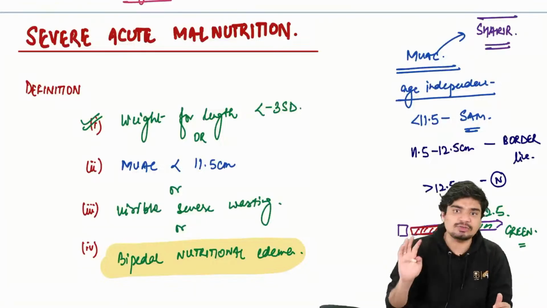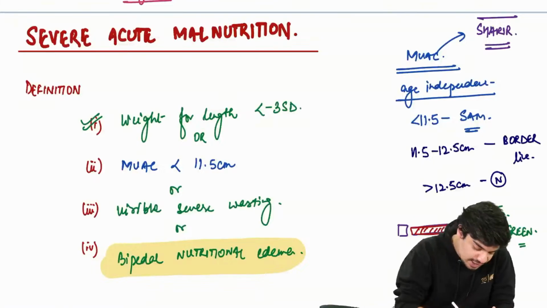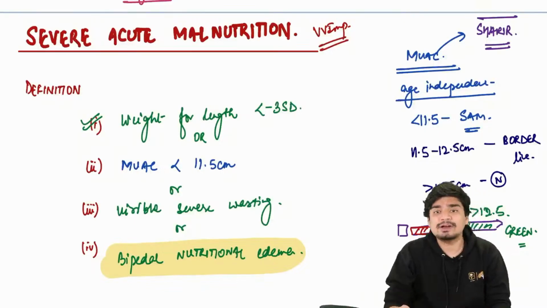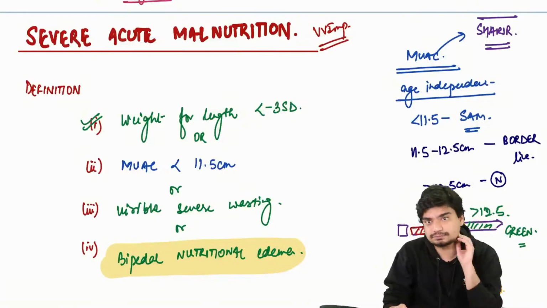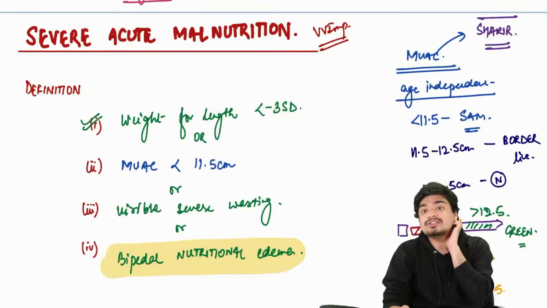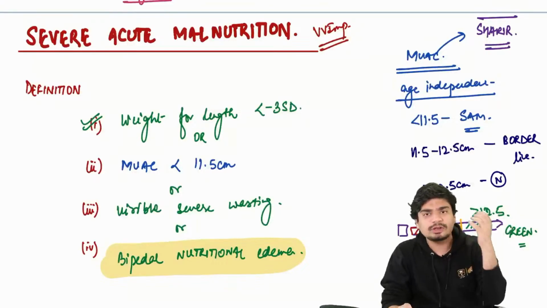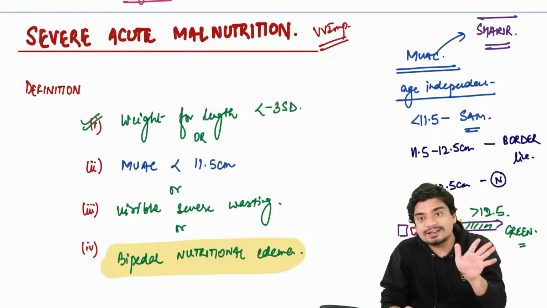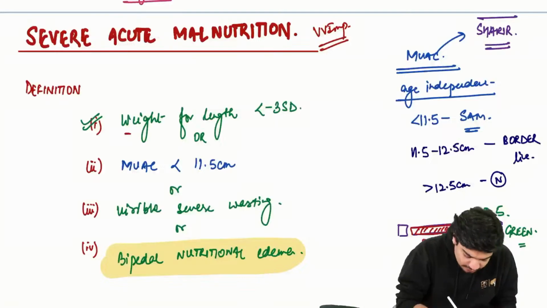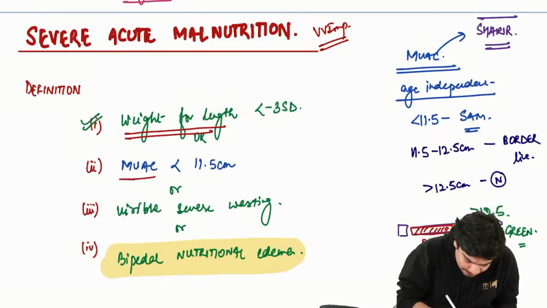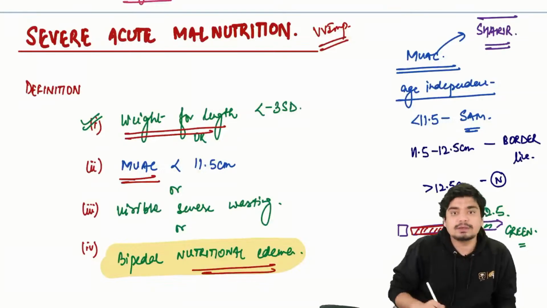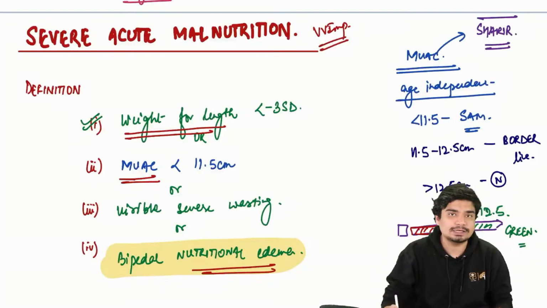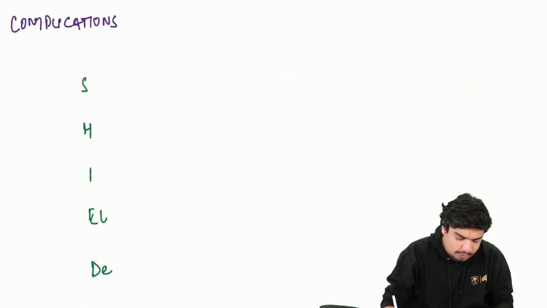So this is the definition of SAM. This definition is very, very important. Multiple times I have asked which of the following does not define SAM, or which of the following is not in the definition of SAM. And one of the options will be, let's say, height for age, or weight for age. That is not in the definition of SAM. In the definition of SAM, there is weight for length, there is mid-upper arm circumference, or there is edema. There is no weight for age. There is no height for age in the definition of SAM. Always remember that.